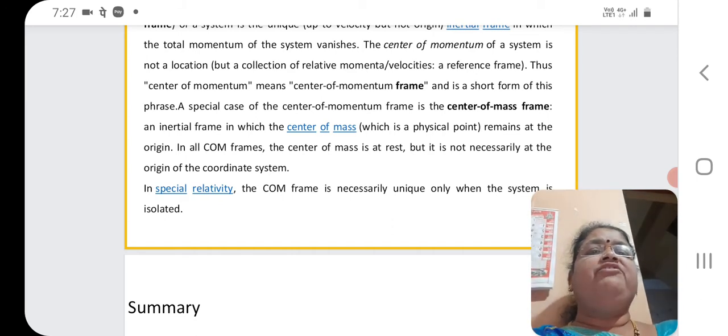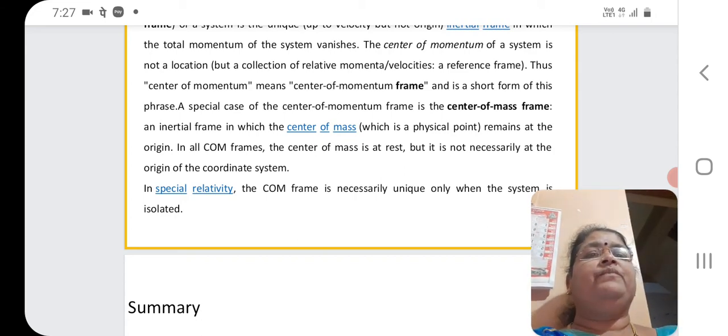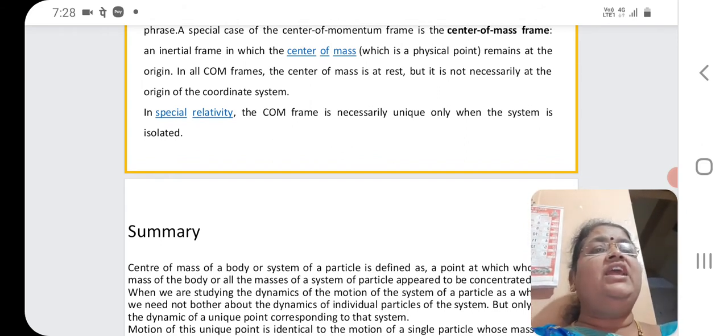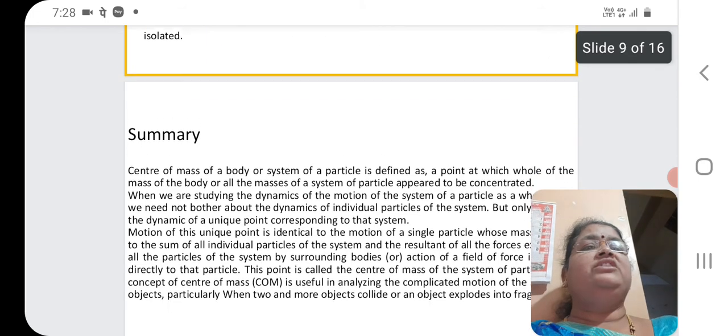In all center of mass frames, the center of mass is at rest, but it is not necessarily at the origin of the coordinate system. It may be anywhere, but it must be at rest, not necessarily at the origin only. In special relativity, the center of mass frame is necessarily unique only when the system is isolated. Let us summarize this session now.